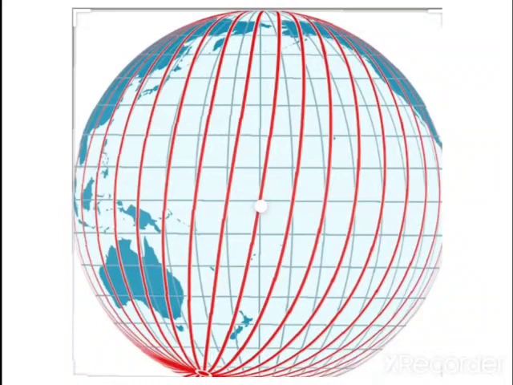Today's topic, meridians of longitude. Here you can see the vertical lines. Many lines are seen and these vertical lines are called longitudes or meridians of longitude. The imaginary lines joining the North Pole and South Pole with reference to the prime meridian are called meridians of longitude.